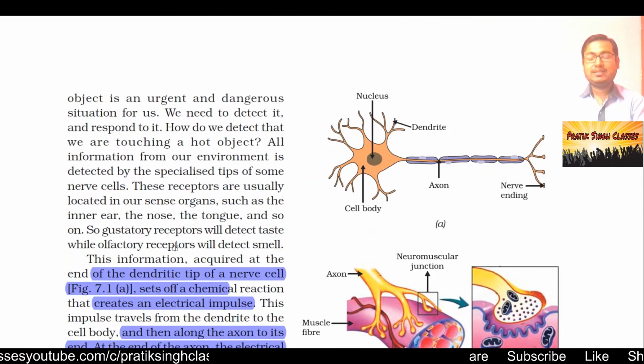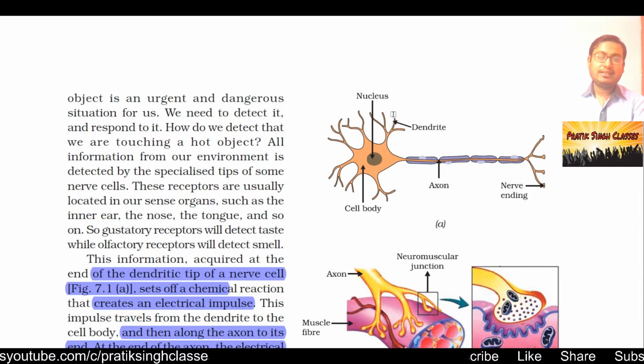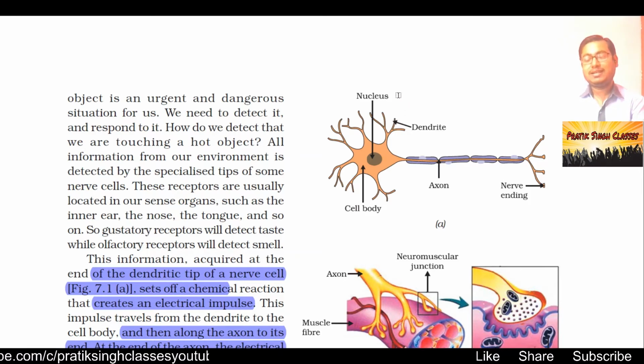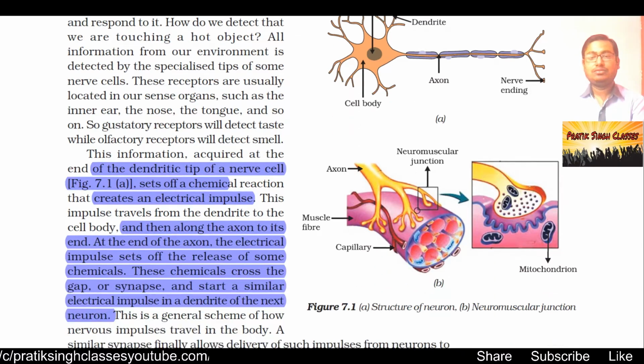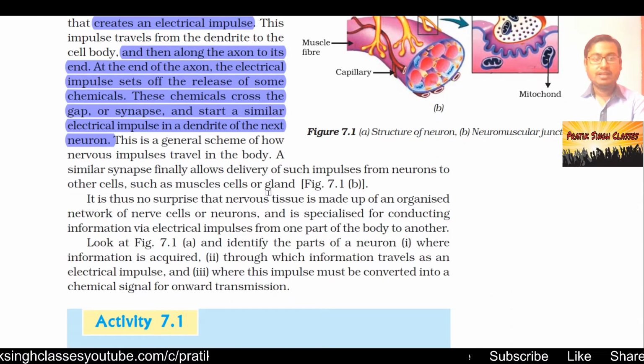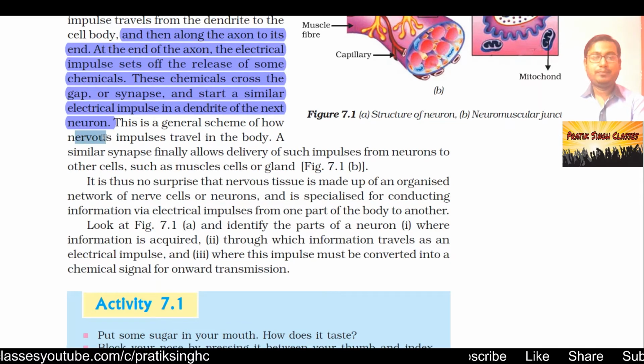So whenever the nerve ends detect something new, something dangerous, some chemical reaction happens there, and those chemical reactions give an electrical impulse. That electrical impulse moves through the cell to the dendrite, and it goes to the other cell's dendrite. In between two dendrites there is a gap. There the electrical signal converts into a chemical signal, and then the chemical signal again converts to an electrical signal for the second dendrite, and so on. So the signal goes up to the brain. This is a general scheme of how a nervous impulse travels in a body.